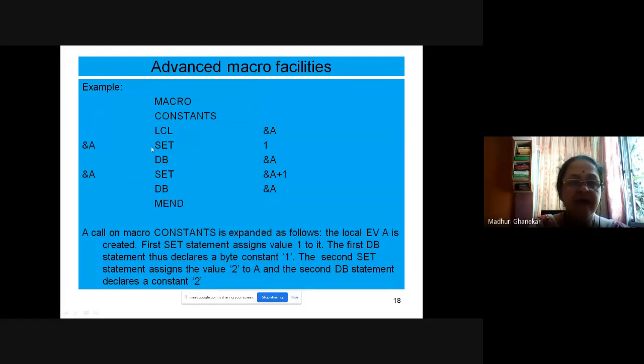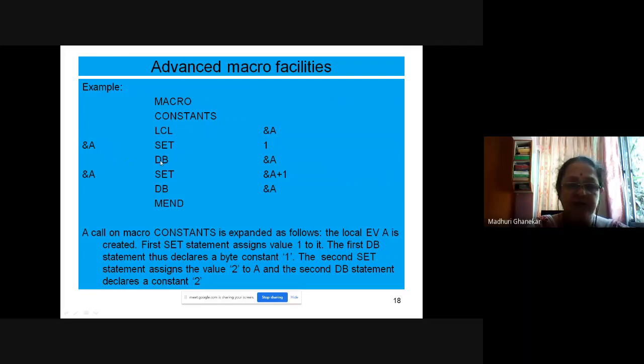Ampersand A set 1. So I am setting the value of A to 1. Just as we discussed about LCL and GBL, we are using LCL over here, which is used to declare the expansion time variable. Set is used to set the value of any of the expansion time variables. So that variable should appear in the label column. This should appear in the mnemonic column, and this should appear in the third column.